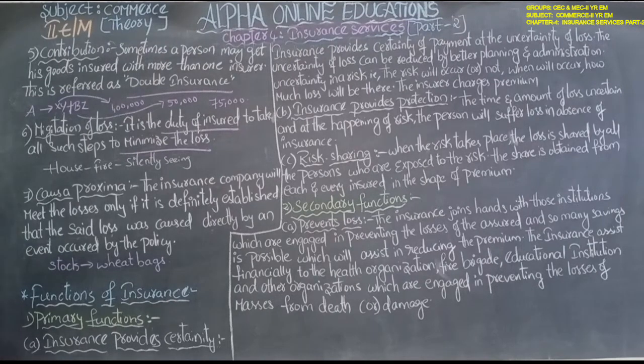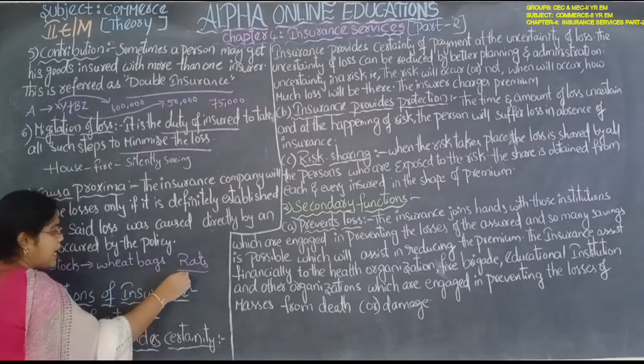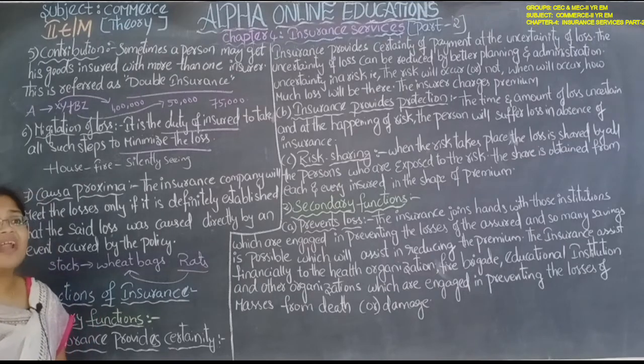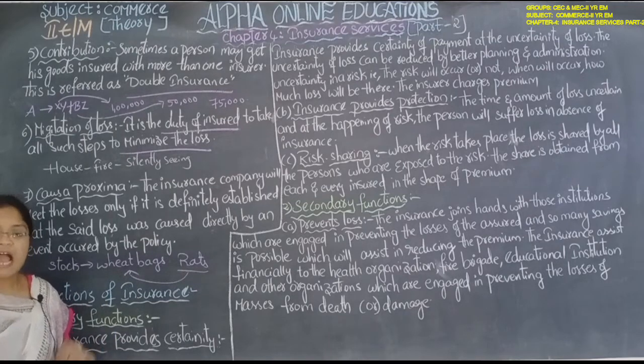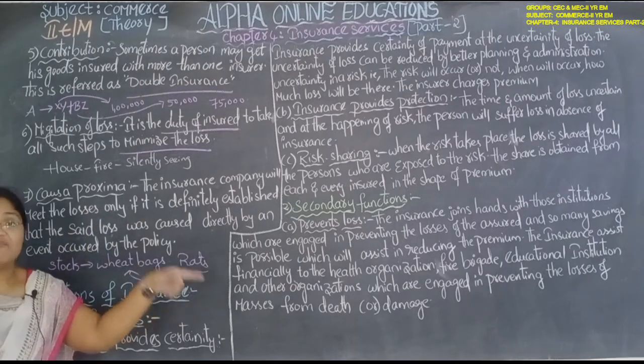So what is written in the insurance? If there is a sudden fire accident in the godown, then whatever damage happens to the wheat bags, the insurance company will pay for that. Suddenly what happened? Rats enter the godown, a number of rats, and those rats totally damage the wheat bags. Now the insured can't go to the insurer and ask for money for the damage to the wheat bags caused by the rats. According to the insurance policy, the insured can go to the insurer when the loss is caused by the fire.